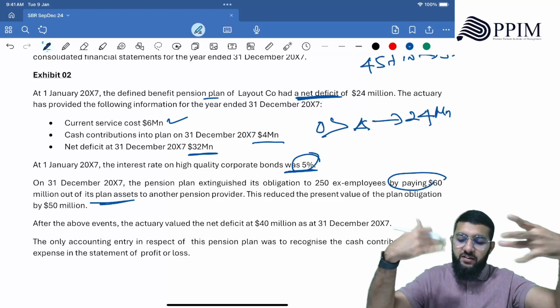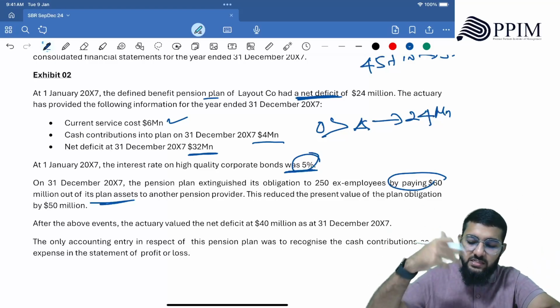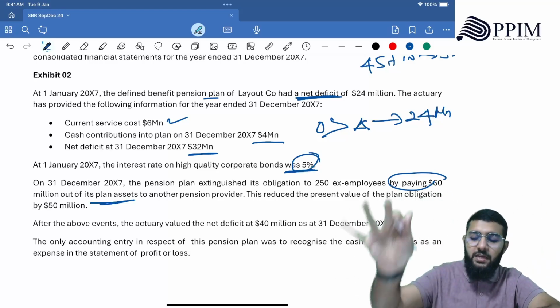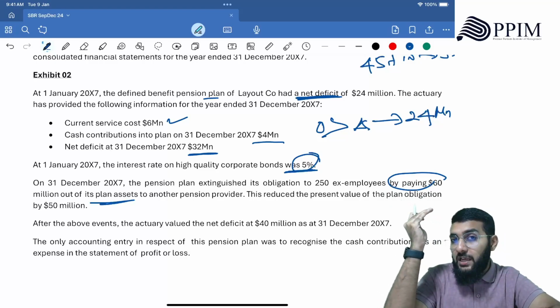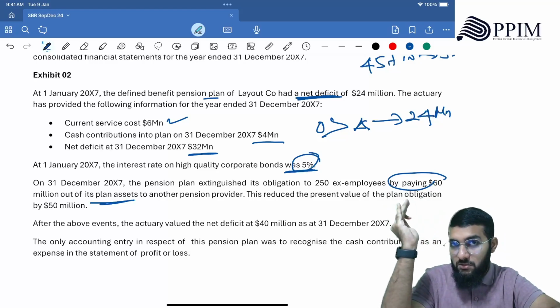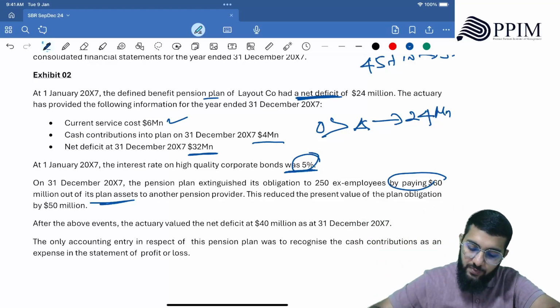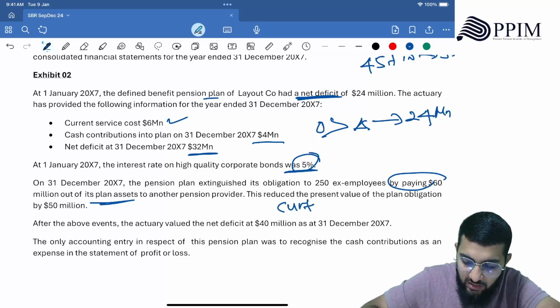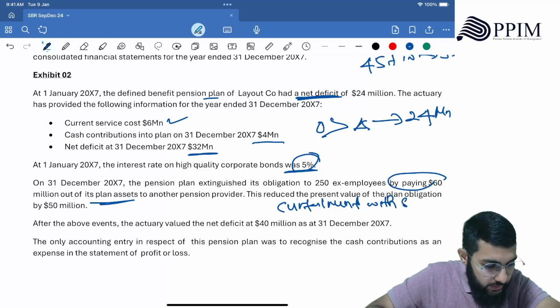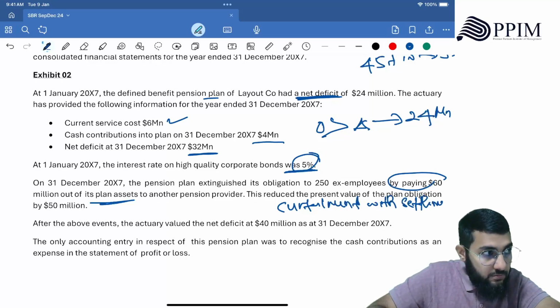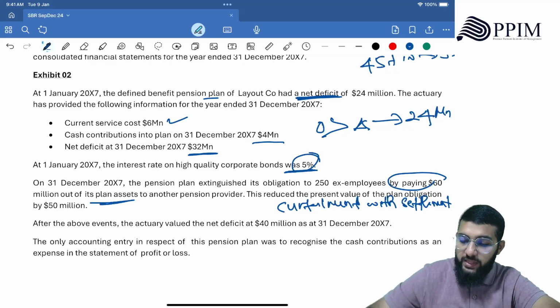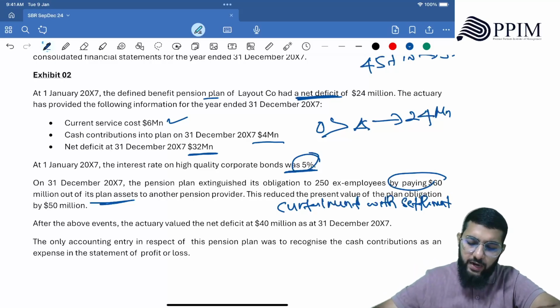Extinguished meaning fired the employees, right? Pension plan extinguished, they terminated the employees. Now, it was not just termination, right? When there's termination, that's known as curtailment. But it's not just curtailment. What I'm saying is, to another pension provider, meaning curtailment with settlement. Curtailment with settlement. All right.